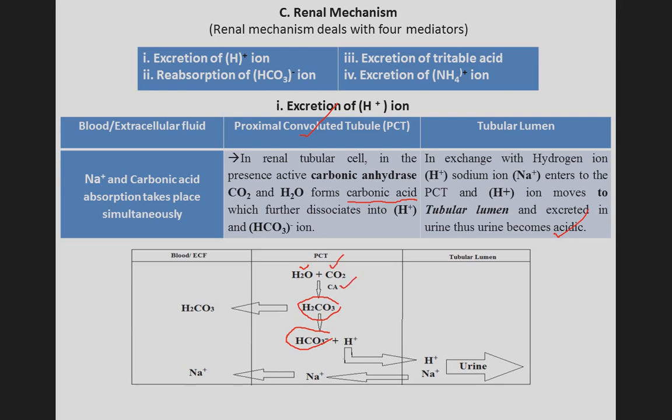After the dissociation of carbonic acid, the hydrogen ion is formed here, and the hydrogen ion goes out to the tubular lumen and is excreted through urine, and due to the presence of hydrogen ion, the urine is acidic. At the same time, sodium ion comes from the tubular lumen to the PCT and then to blood, ECF.